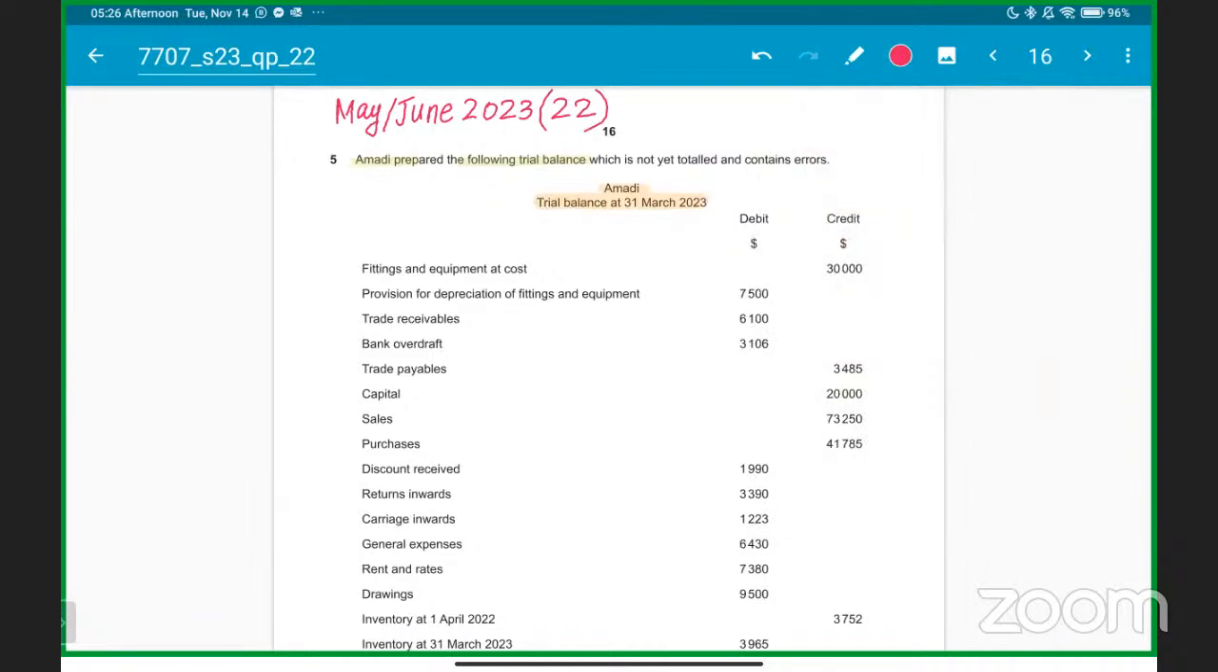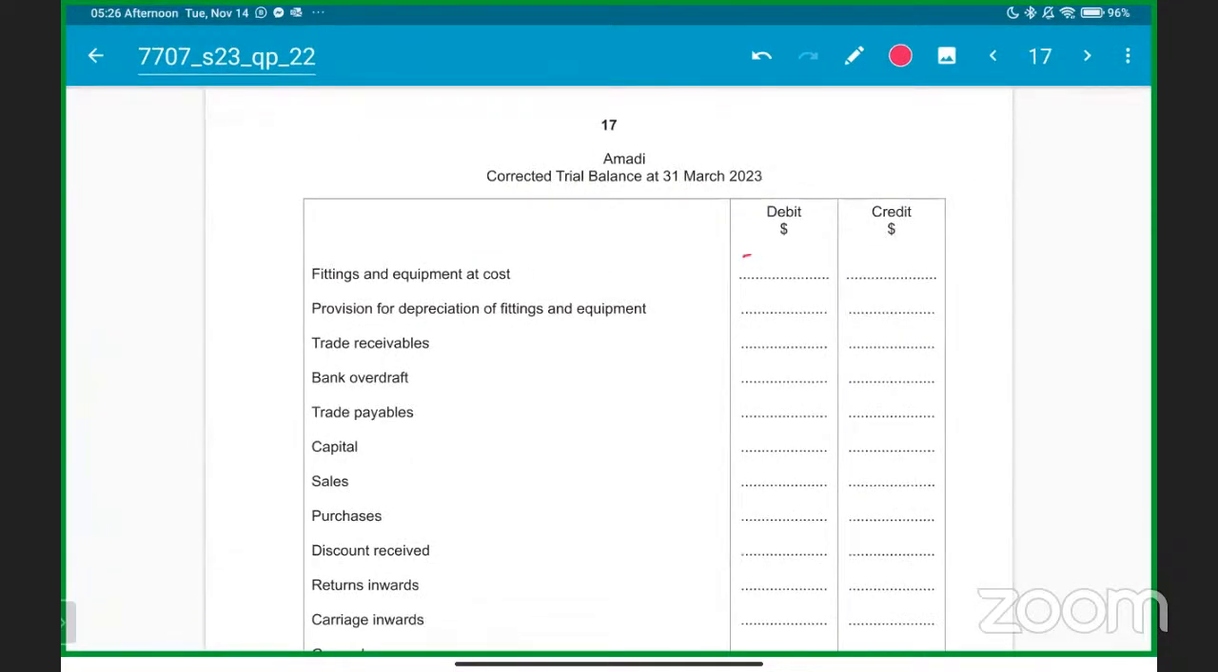Yes, sir. First thing, we have fittings and equipment at cost. Always remember, sir, fittings and equipment are the assets. So assets are always going to come in on the debit side, right? So they have written it on the credit, which is wrong. So you have to write fixtures and fitting equipment at cost, 30,000, on the debit. Everyone got it? Clear? No problem. So we got 30,000 fittings and equipment as debit.